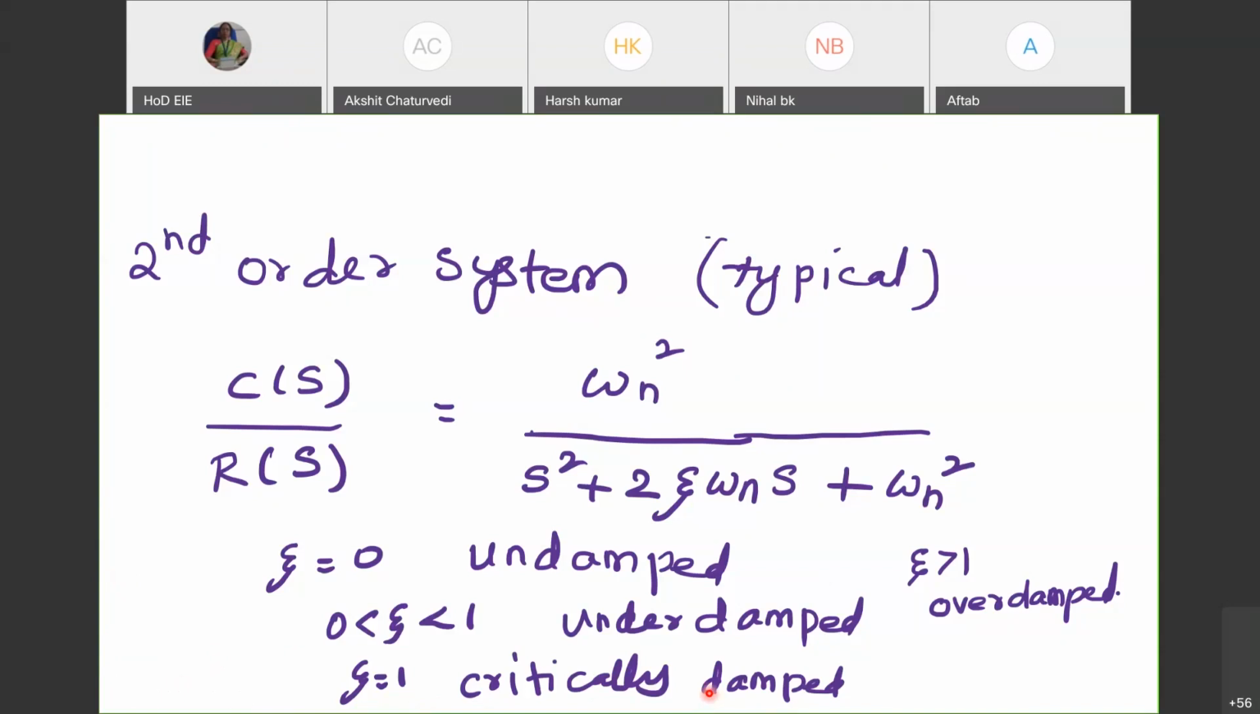It could have zeta equal to 0. The system would be an undamped system. It could have zeta greater than 1. In that case, it is an overdamped system. And it could have zeta between 0 and 1. It could be an underdamped system. And it could have zeta equal to 1, which would be a critically damped system. Okay. Zeta equal to 1 is critically damped. Zeta equal to 0 is undamped. Zeta greater than 1 is overdamped. And zeta between 0 to 1 is underdamped. These are the 4 conditions.